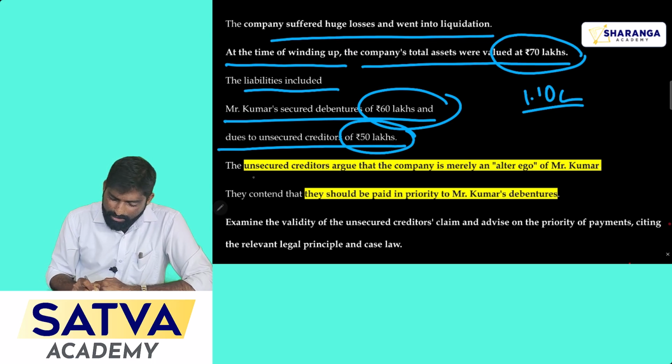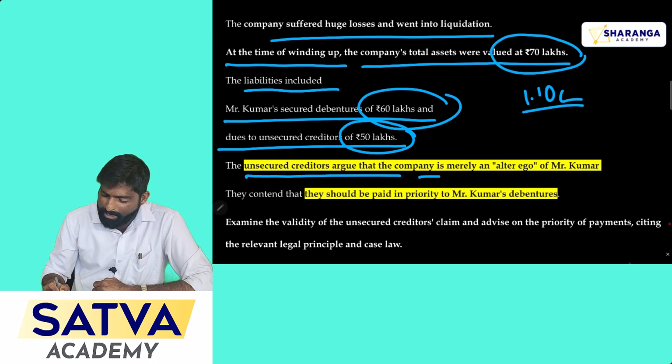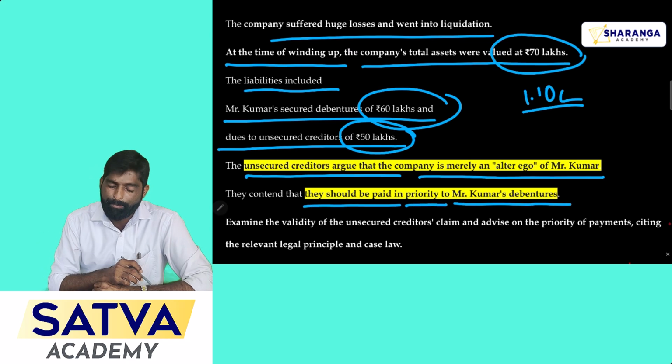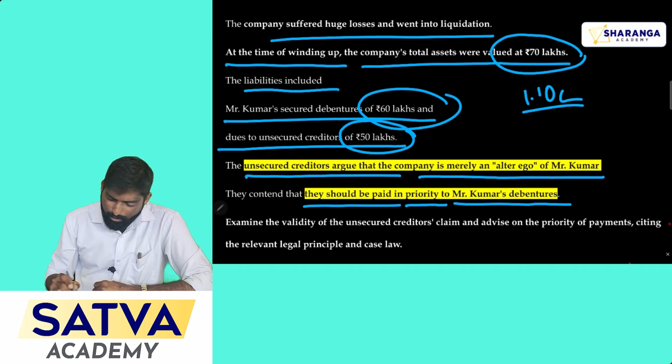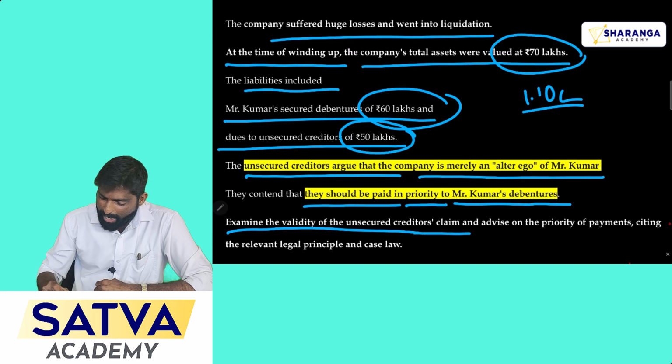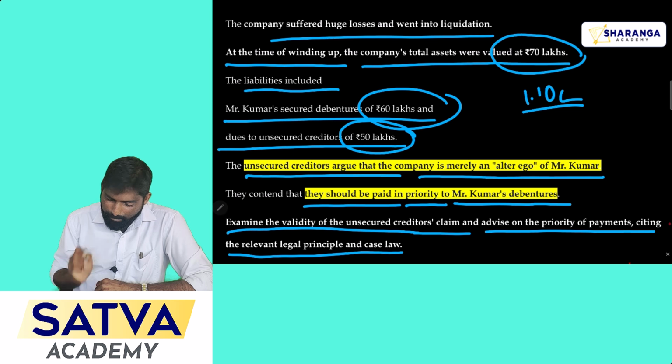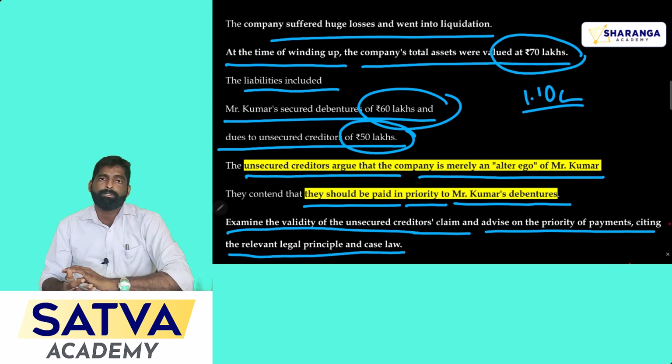Then next, unsecured creditors argue that the company is merely an alter ego of Mr. Kumar, and they contend that they should be paid in priority to Mr. Kumar's debenture. Now you have to examine the validity of the unsecured creditors' claim and advise the priority of payments, citing the relevant legal principle and the case laws.